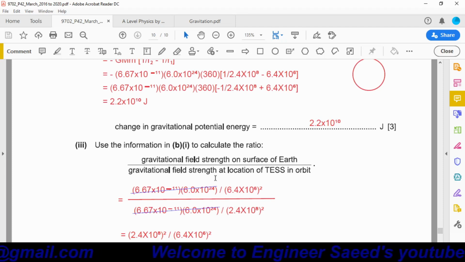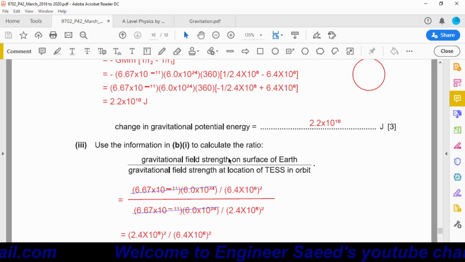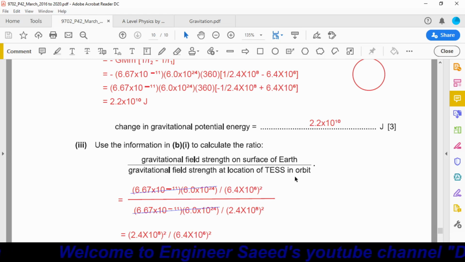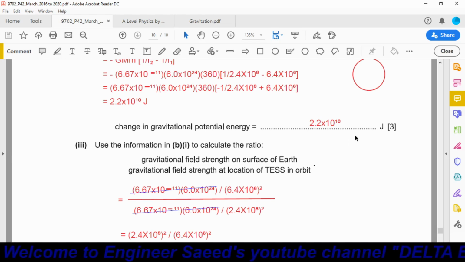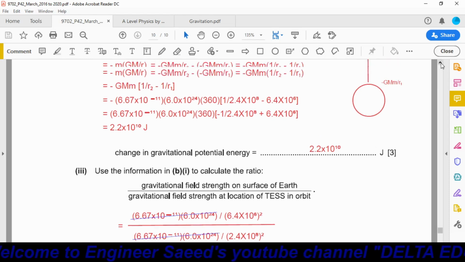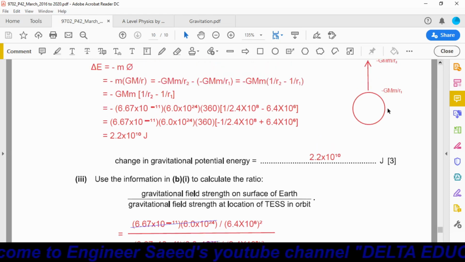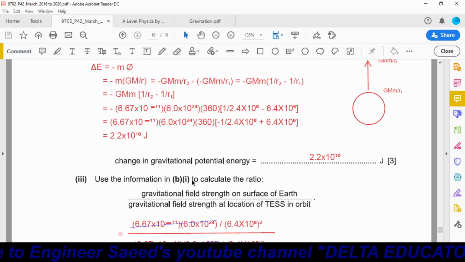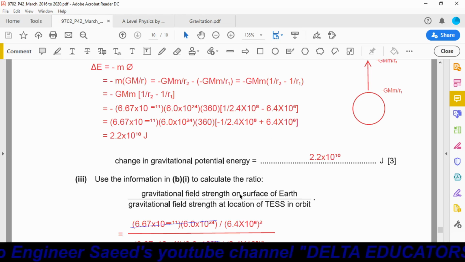Okay, use the information in B1 to calculate the ratio of gravitational field strength on the surface of Earth and gravitational field strength at the location of TESS in orbit. Okay. When the satellite is on the surface of the Earth, we need the gravitational field strength on the surface of the Earth.